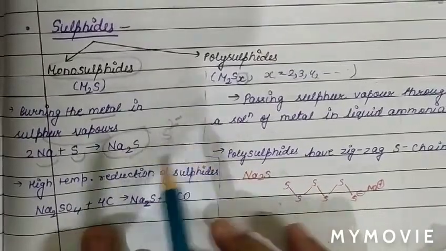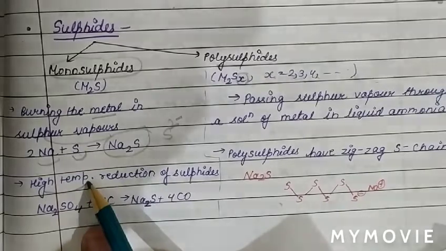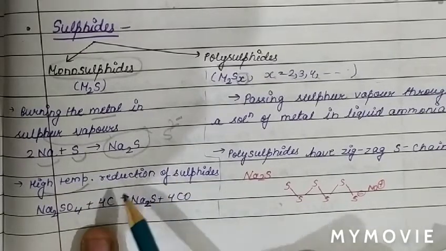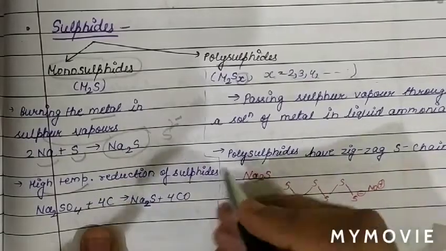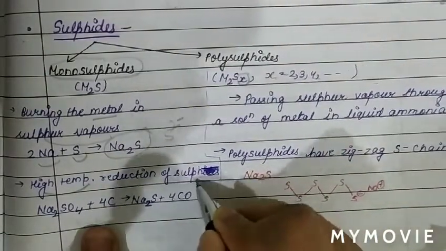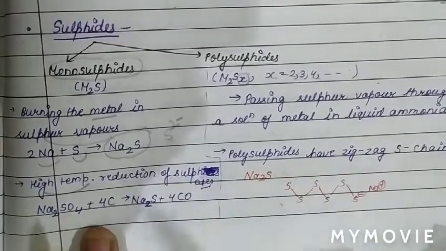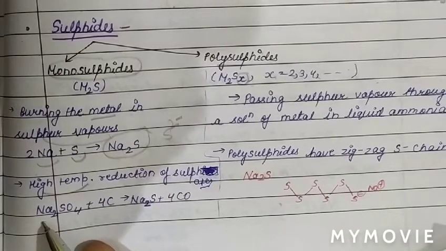See another method. Another method for the preparation of sulfide is the high temperature reduction of sulfates. For example, there is the reduction of sodium sulfate by carbon.